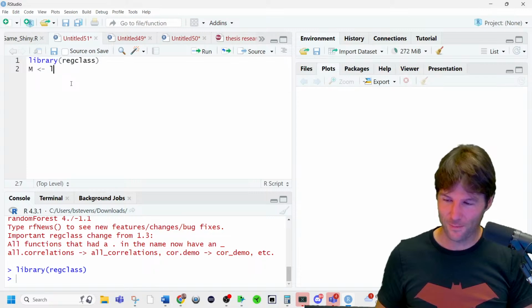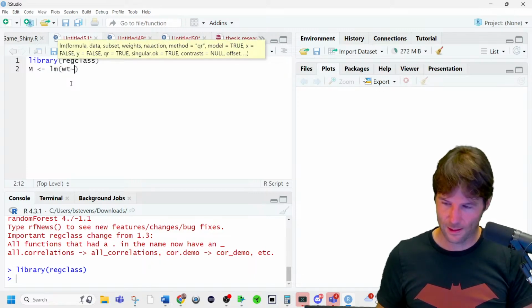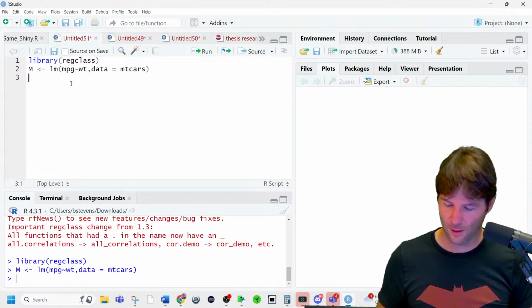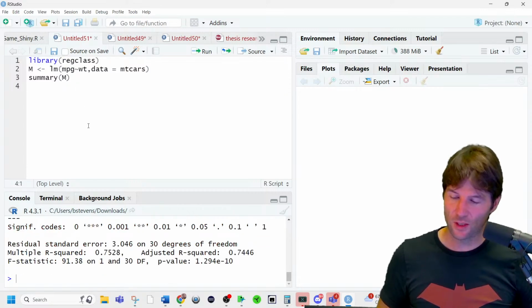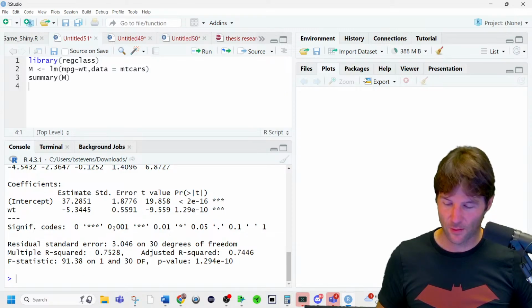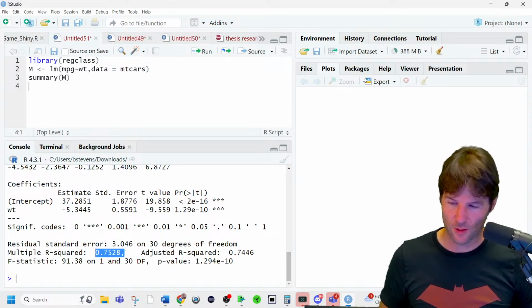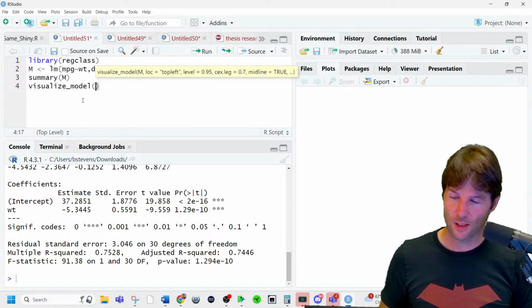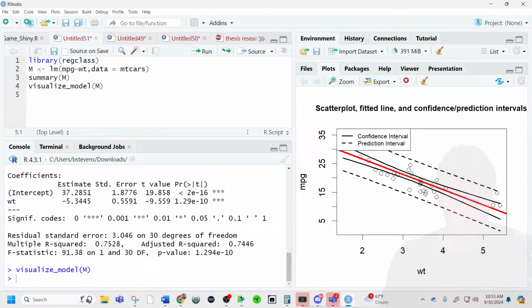Let's make a model. lm(mpg ~ weight). We'll do miles per gallon from weight. Miles per gallon tilde weight, comma data equals mtcars. There we go. This is the same sort of summary you see in 201, where you see the estimate of the intercept, the negative slope, and the significance of the slope down there, and then the r squared, 75.28% of the variation in miles per gallon is explained by the variation in weight. We can also visualize the model really quickly with the following, and you can see the negative relationship. And it looks pretty linear.